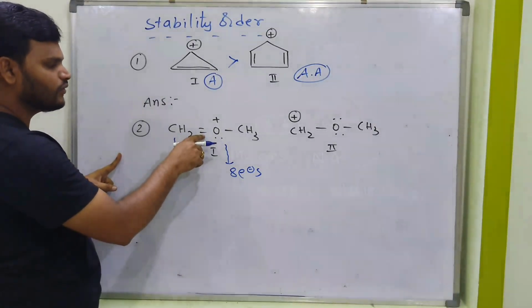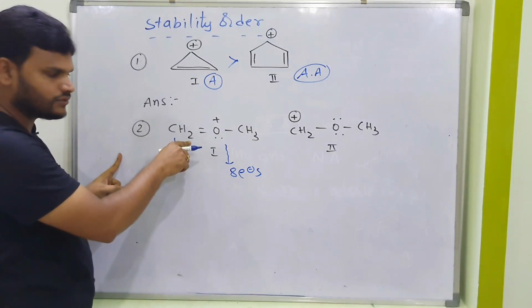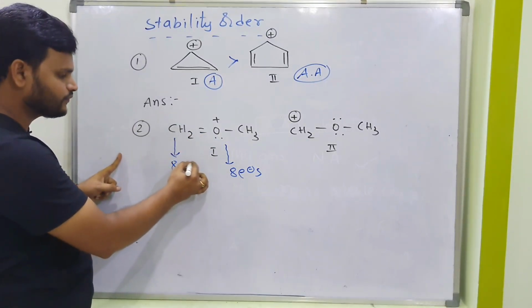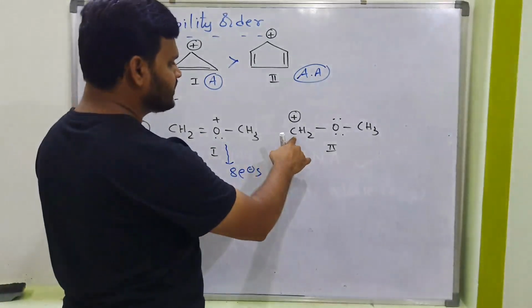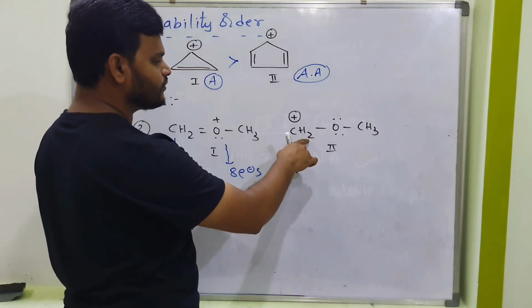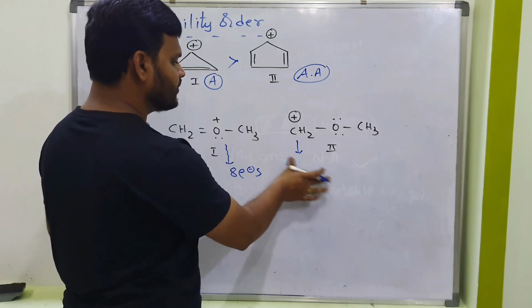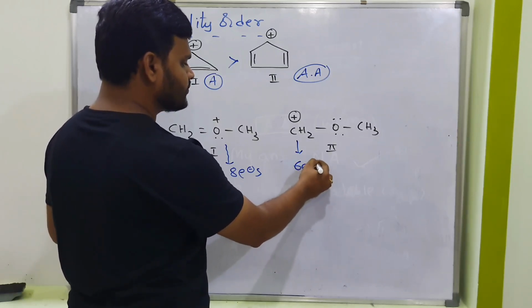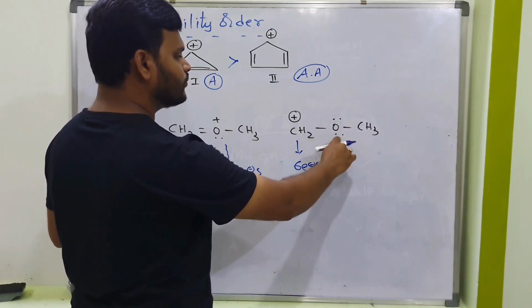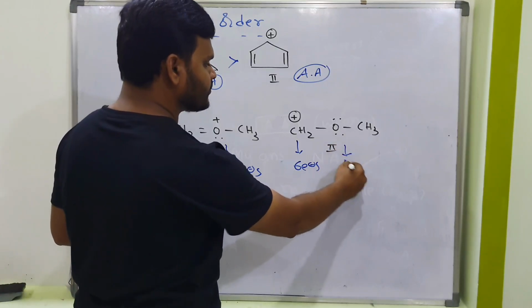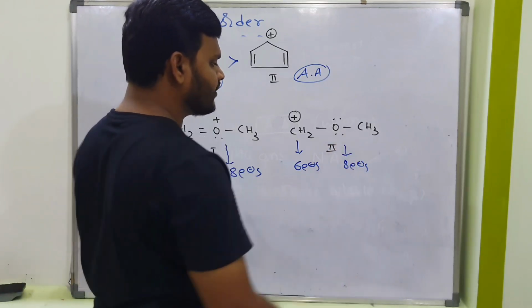This carbon has 2 double bonds and 2 hydrogens, total 8 electrons. So what about this one? CH2 plus means 2 hydrogens and 1 bond, that indicates a total of 3 bonds. So 3 bonds means a total of 6 electrons. Here there are 2 bonds and 2 lone pairs, so a total of 8 electrons.